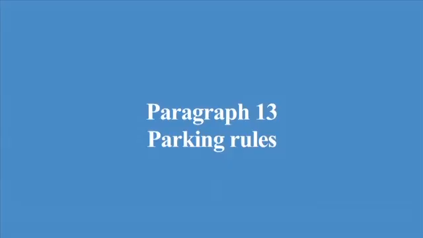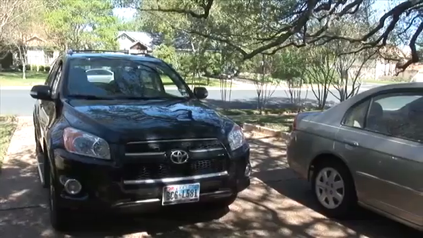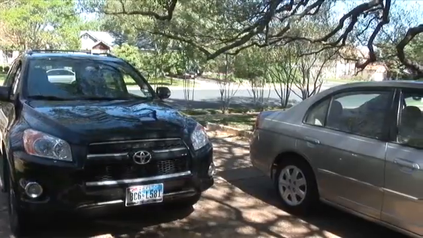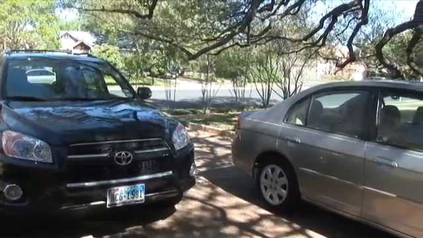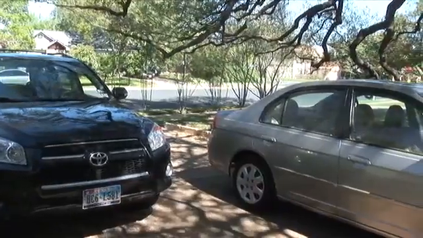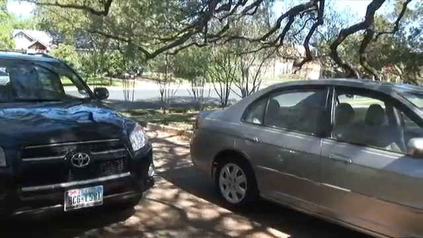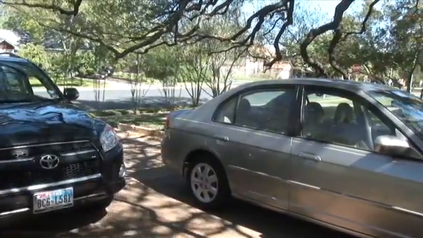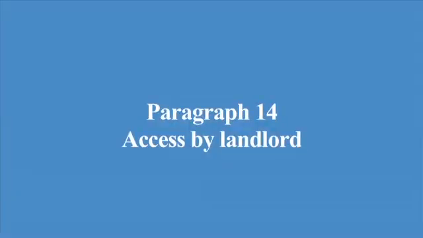Paragraph 13. Parking rules. This paragraph limits the number of vehicles the tenant is permitted to have on the property. It further restricts the parking areas where the tenant may park. The tenant may not store any vehicles on the property or on the street in front of the property. If the tenant fails to comply with this paragraph, the landlord may have the vehicle towed at the tenant's own expense. Paragraph 14. Access by landlord.